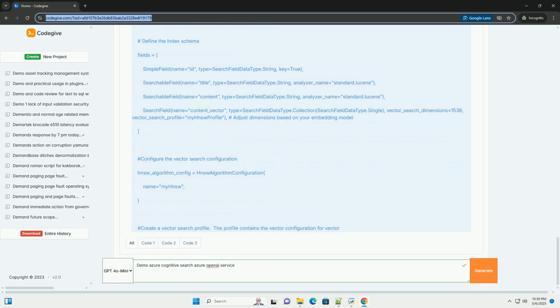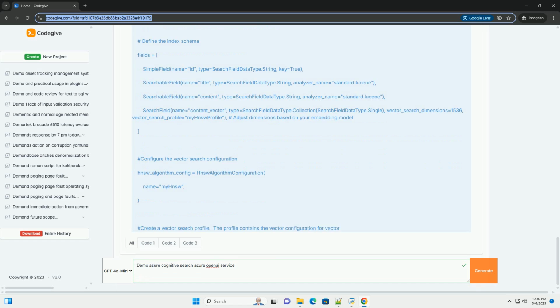Step 6. Upload documents to Azure Cognitive Search. Now, we'll use the Azure Search Documents library to upload the prepared documents, with embeddings, to your Azure Cognitive Search index. Explanation: we create a search client to interact with your Azure Cognitive Search service. Upload documents calls the search_client.upload_documents method to upload the list of documents. It handles potential errors during the upload process.